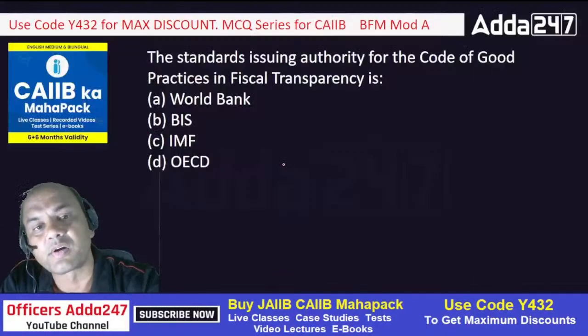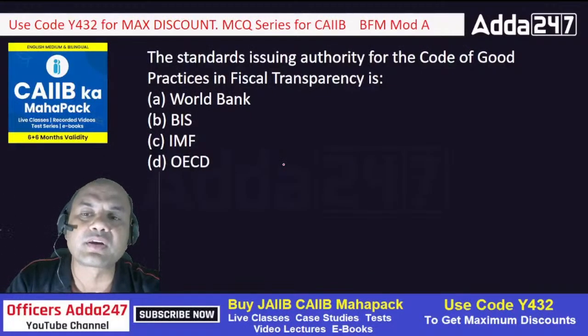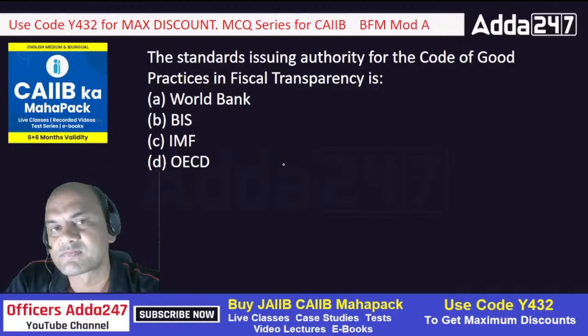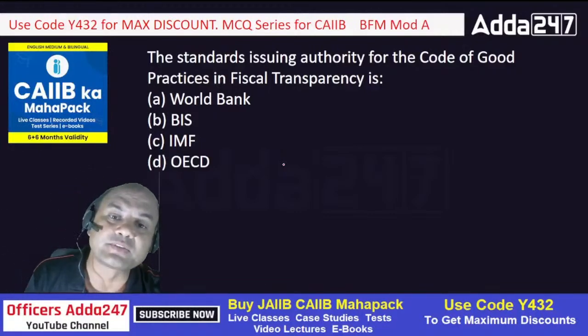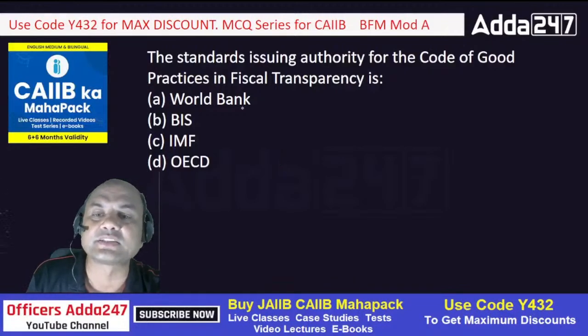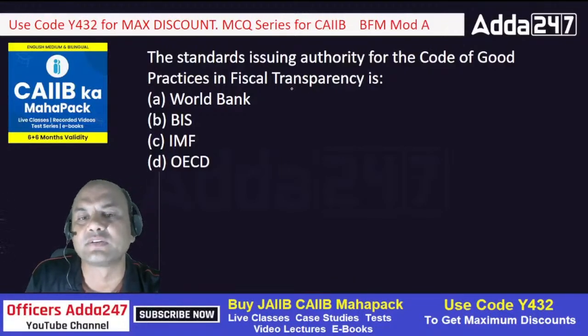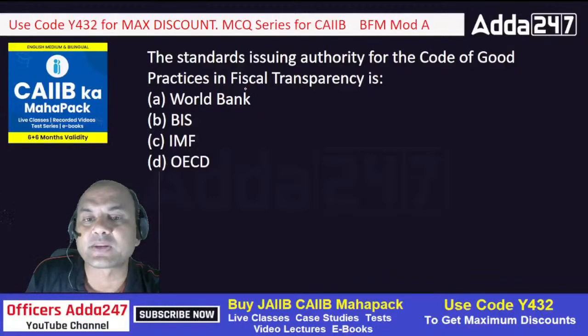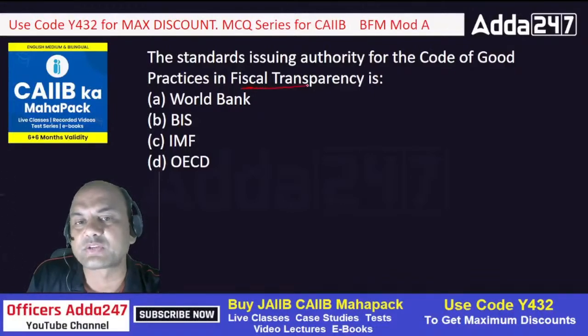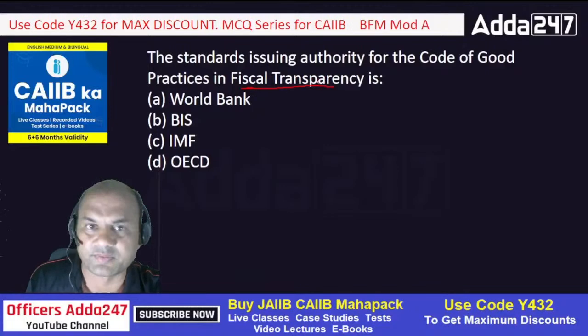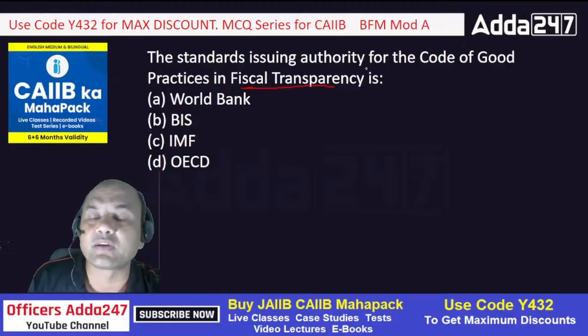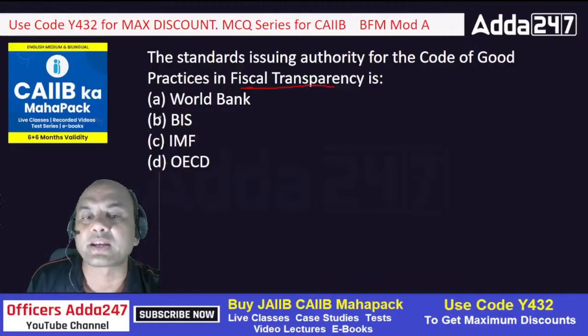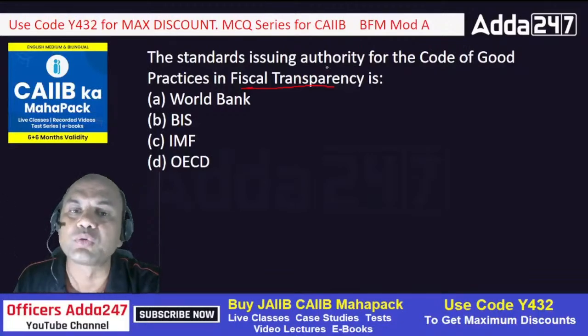Move on. The Standards Issuing Authority for Code of Good Practices in Fiscal Transparency is... Fiscal Transparency. Fiscal Transparency means what? This is a part of governance. Transparency means governance. So fiscal transparency means the central bank should be transparent in its functioning. So how should it be transparent? For transparency, it should have a code of good practices or code of good conduct. So that code is given by whom?